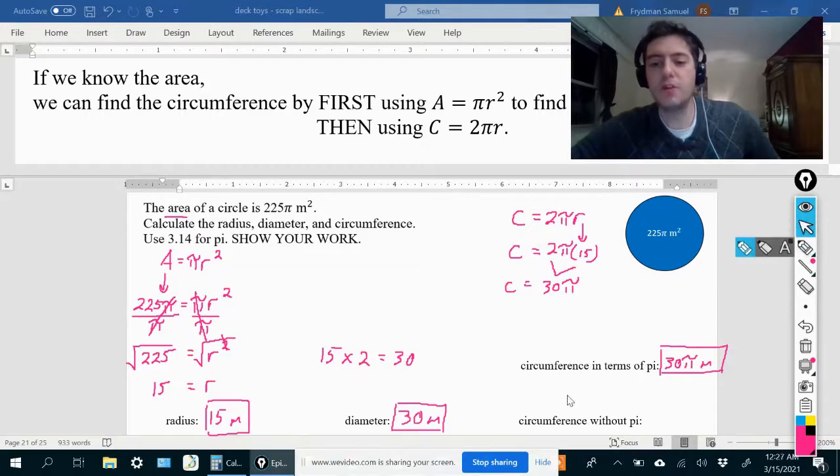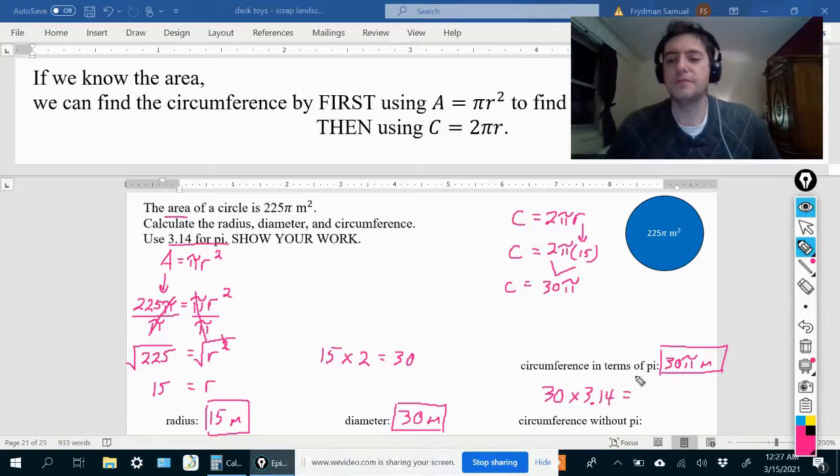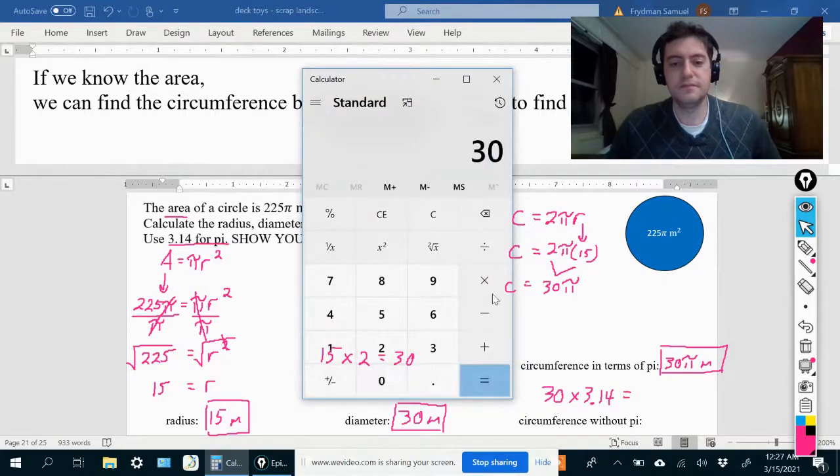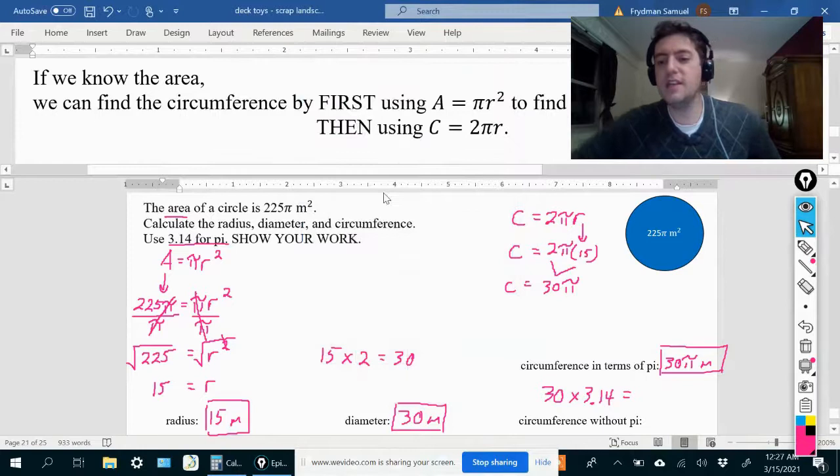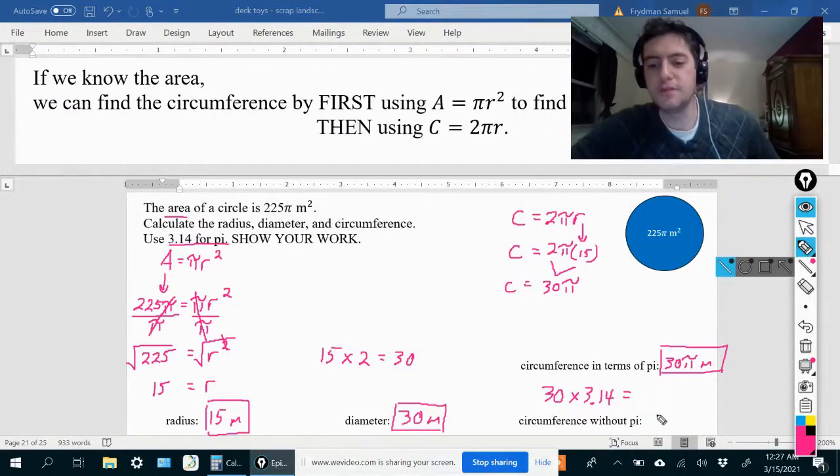The circumference without pi, all we're going to do is take 30 and multiply it with pi. We will use 3.14 for pi. And we'll get 94.2.